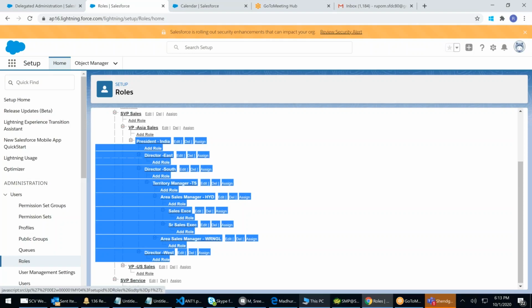An area manager got a promotion as a territory manager. He need not come to me. He can go to Rahul. Rahul can assign territory manager. A territory manager got promoted to director. He need not come to me. A director got promoted to president. Need not come to me. A president got promoted to VP. No, Rahul cannot give now. Rahul has an upper limit here only. Anything this role and below. For any type of higher roles, I will be doing it. Admin.